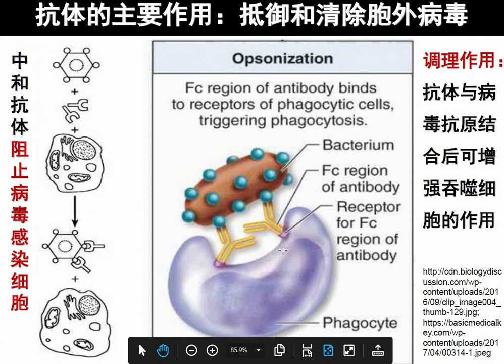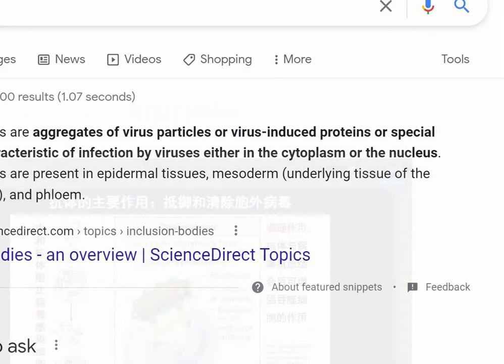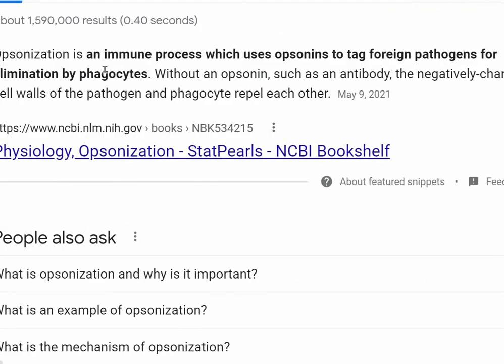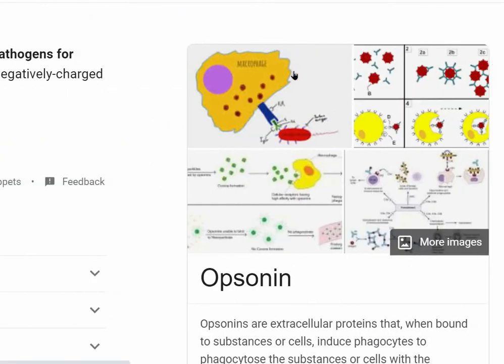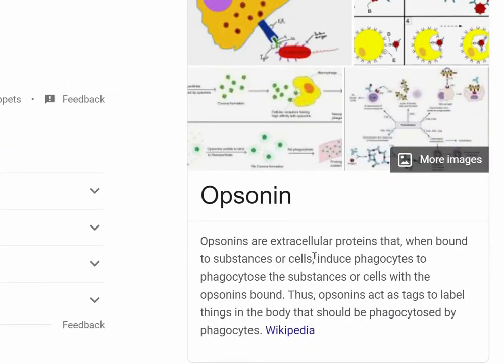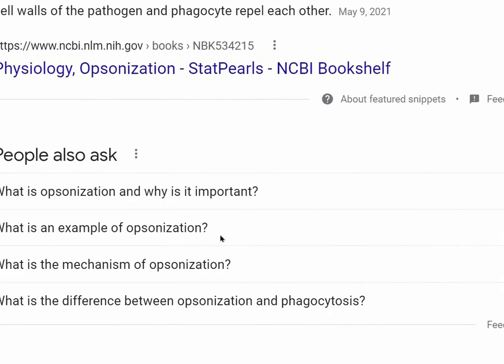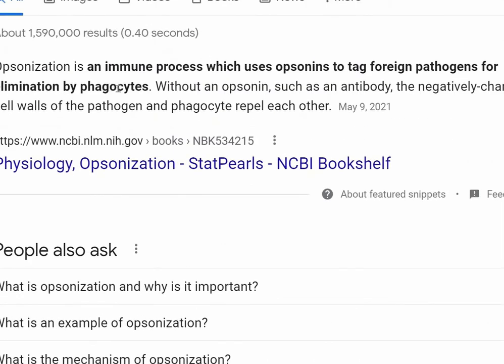Now, what is opsonization? Opsonization is an immune response which uses opsonins to attack foreign pathogens by enabling phagocytosis. This means basically there is a protein called opsonin. After this protein is present in the body, it helps us understand that this cell is infected by virus, and now it's time to kill it. That immune process is called opsonization.